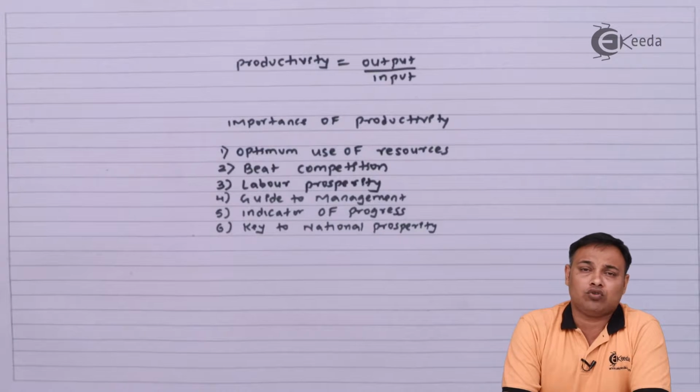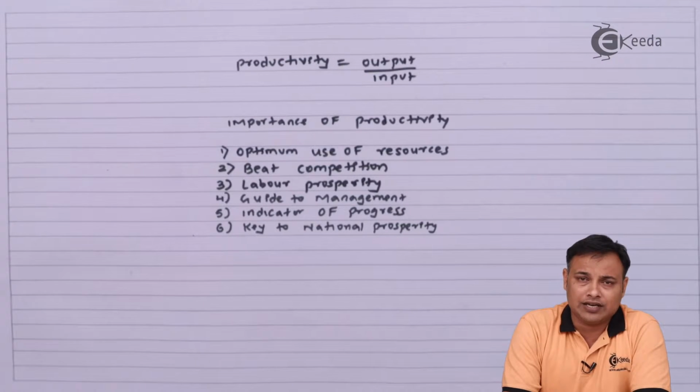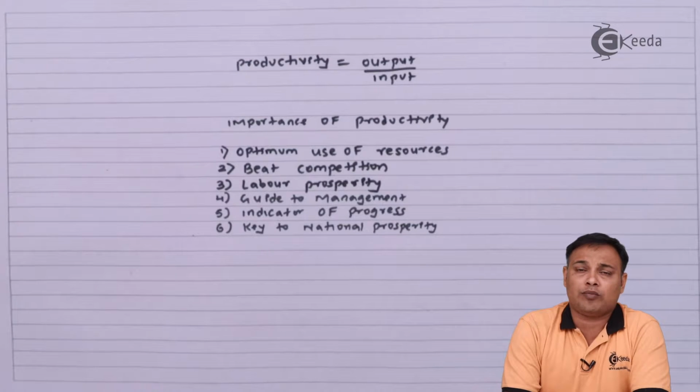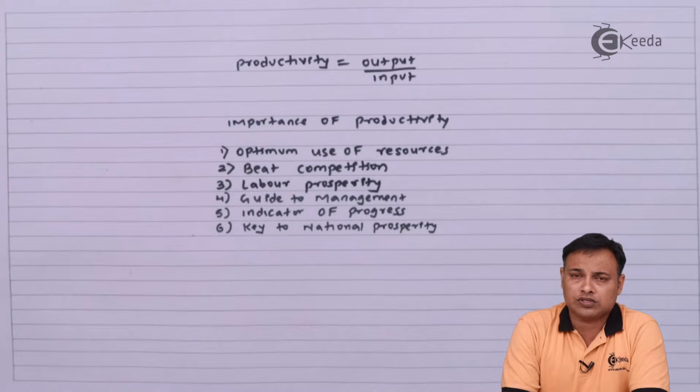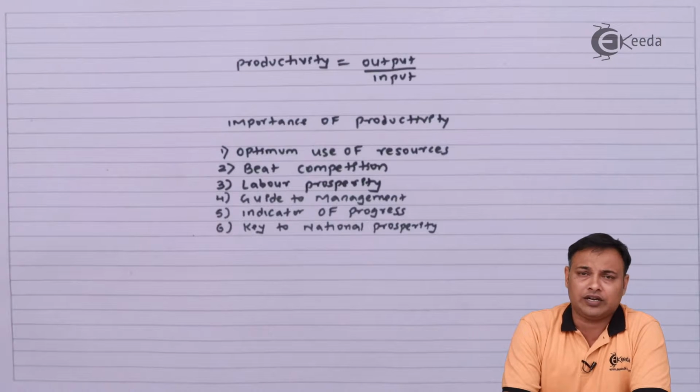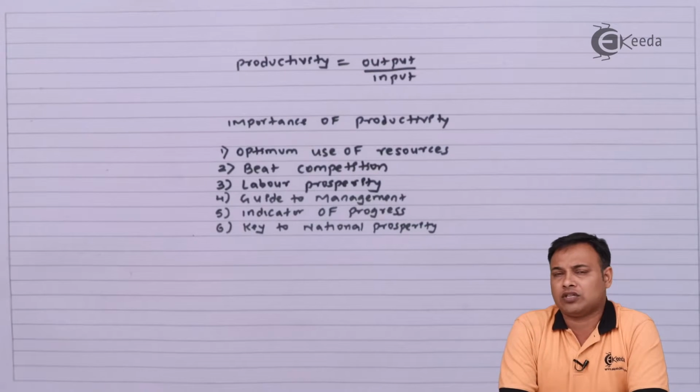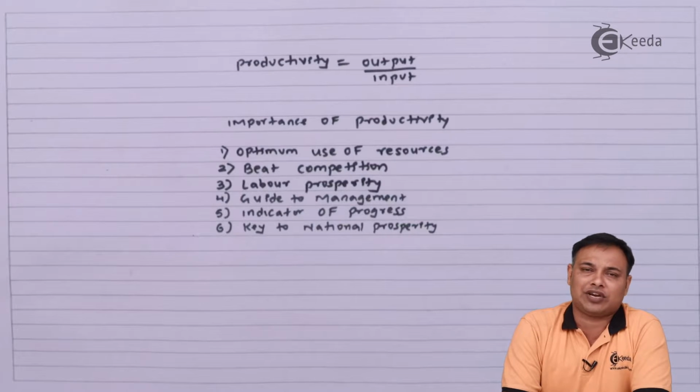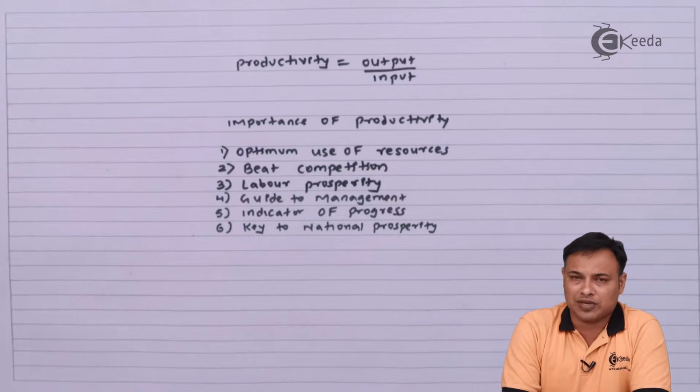Thereby, this will lead to better incentives to them in terms of productive bonus, in terms of quality bonus, and thus overall they will be more prosperous in terms of better skills, better knowledge, more skillful, and very fast in terms of work. Therefore, I can say that the laborers or the workers or the employees with higher productivity will be more prosperous in terms of skills as well as monetary terms.